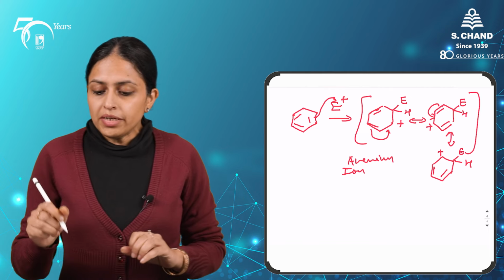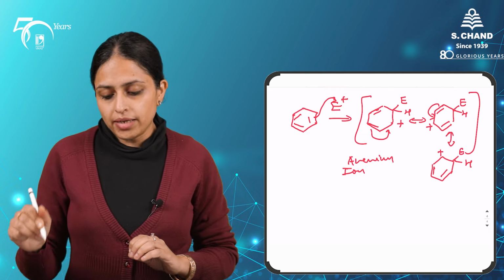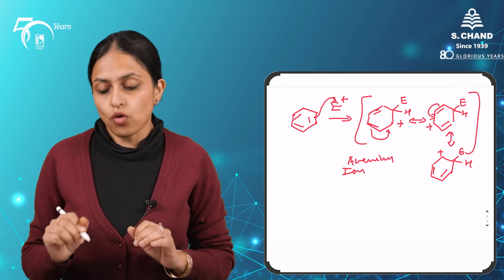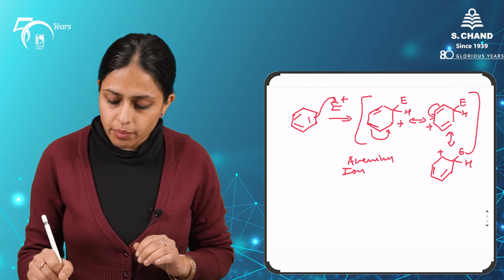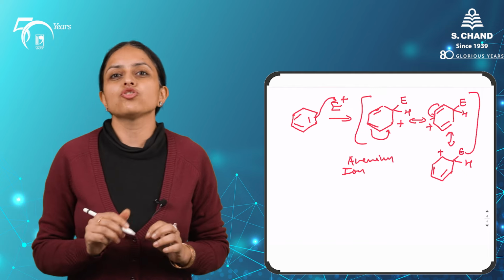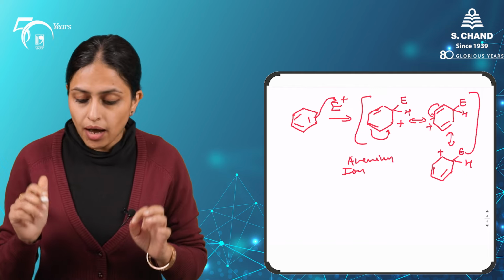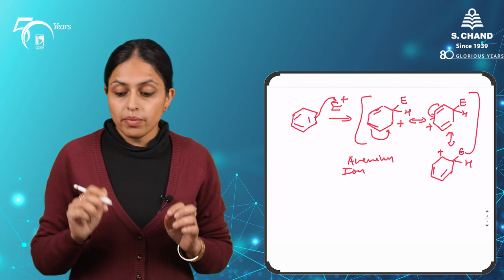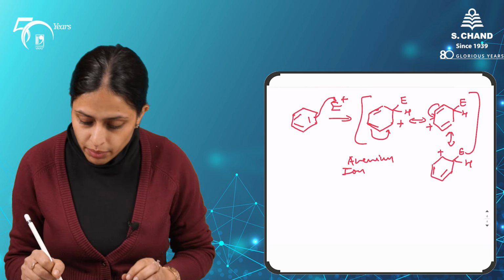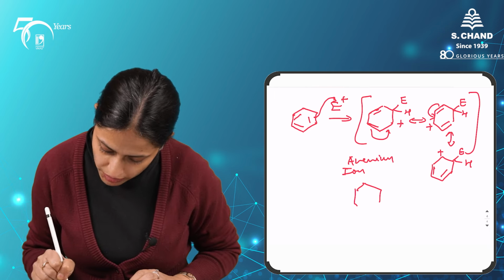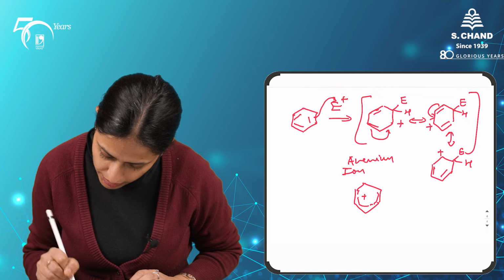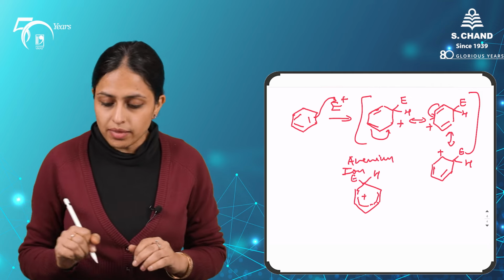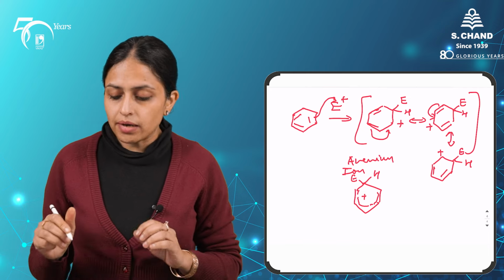So this intermediate is resonance stabilized. In this intermediate, a pi bond is broken and a sigma bond is formed. You can see that one of the carbon on which the electrophile is attached is not sp2, it is sp3 hybridized, and this positive charge is being shared by other 5 carbon atoms. Okay, and this can be represented by a resonance hybrid where there is a partial positive charge on 5 carbon atoms, and this intermediate is also known as arenium ion.